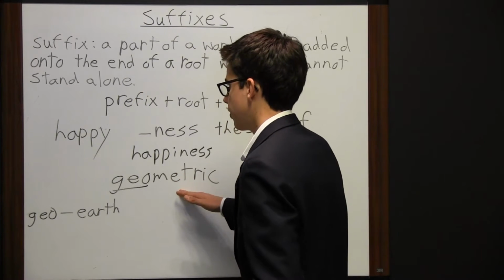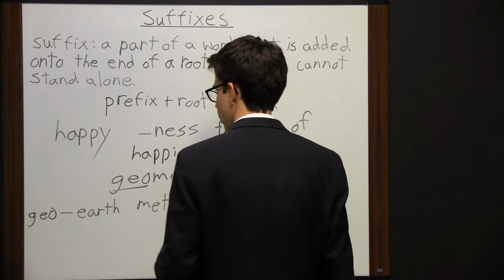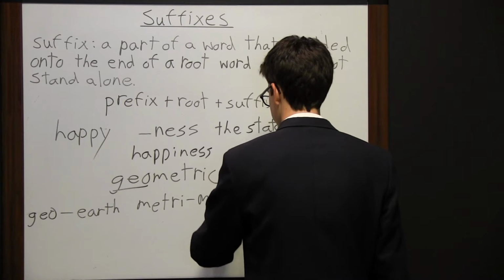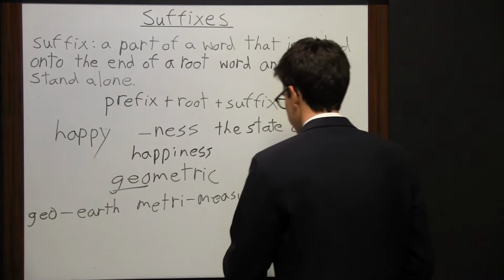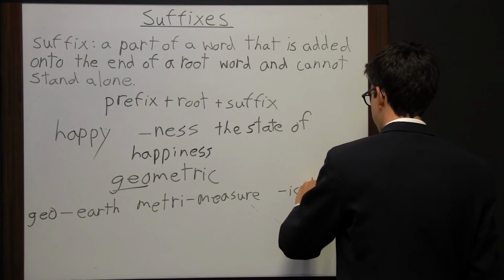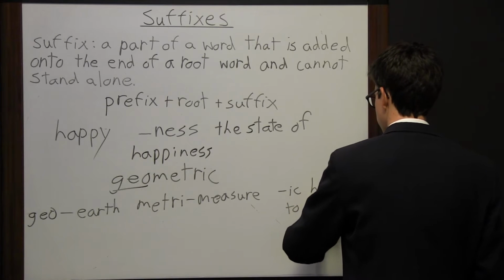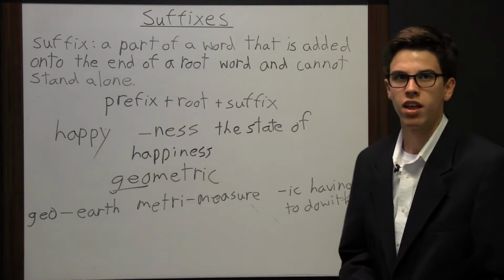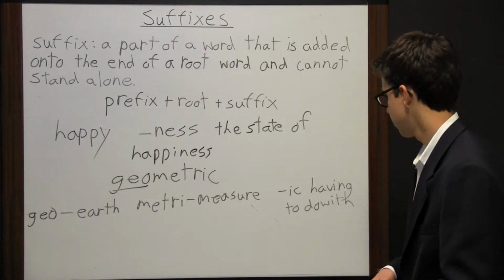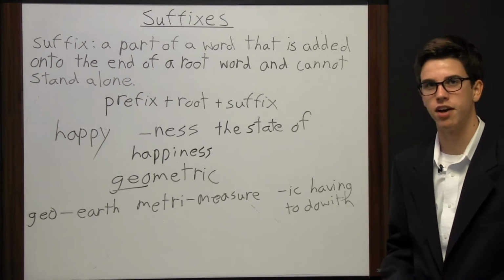And then we have this right here, metri, which means the measure of. It's kind of similar to the word meter. And then we have the suffix ic, which means having to do with. So we can come up with a definition here that means having to do with measuring the earth, because we have these definitions of the parts of the word, so we combine it into one approximate definition.